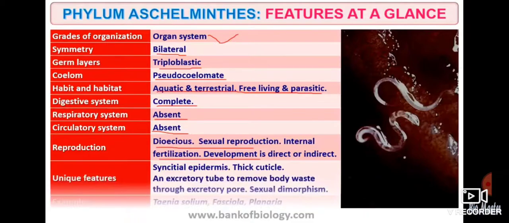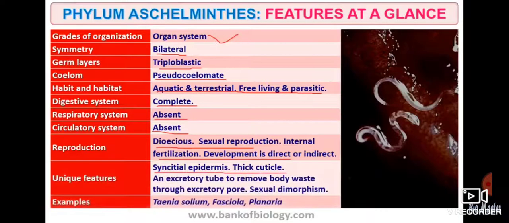Reproduction is dioecious, sexual reproduction, with internal fertilization. Development is direct or indirect. Unique features are syncytial epidermis, thick cuticle, an excretory tube, and sexual dimorphism. Examples are Taenia solium, Fasciola and Planaria.